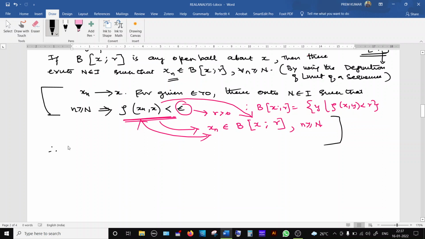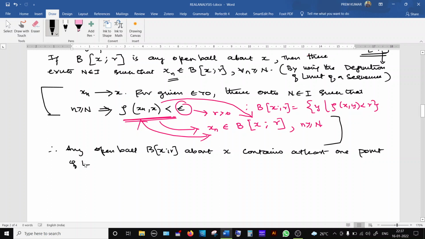And therefore any open ball about x contains at least one point of E, hence the necessary part.